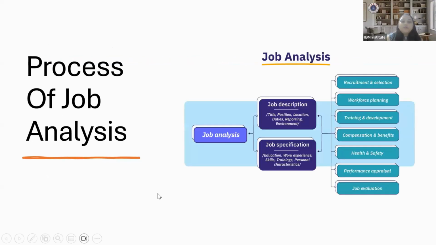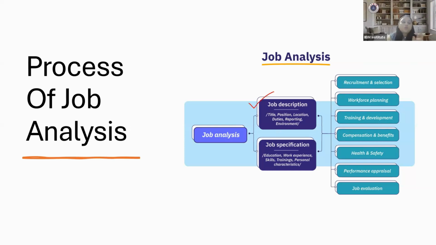It's a process, and this process requires a few steps to be followed. Job analysis has two segments in which we collect and accommodate the data. The first section is called job description.